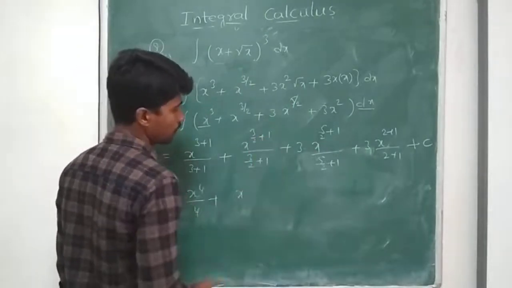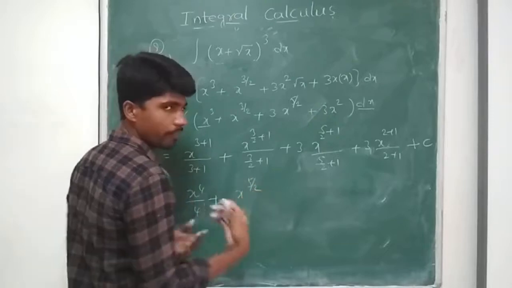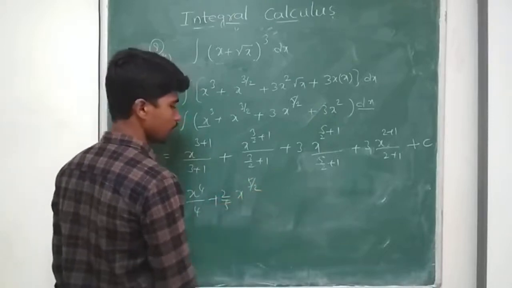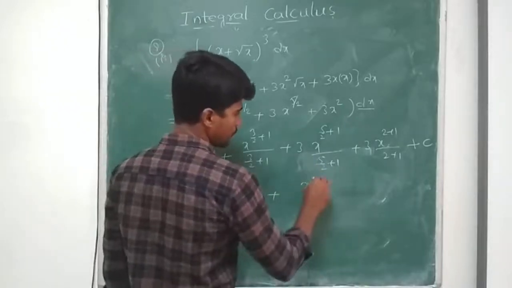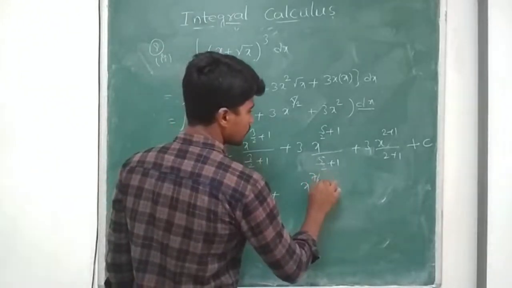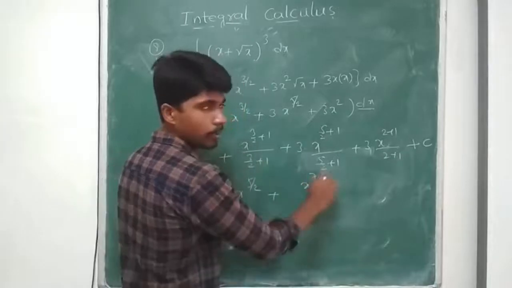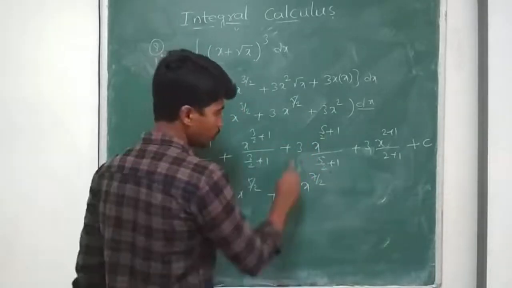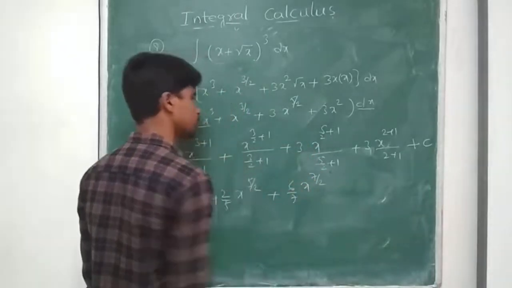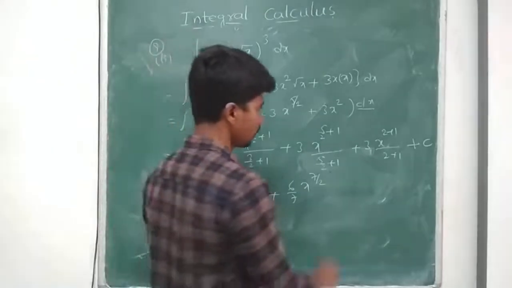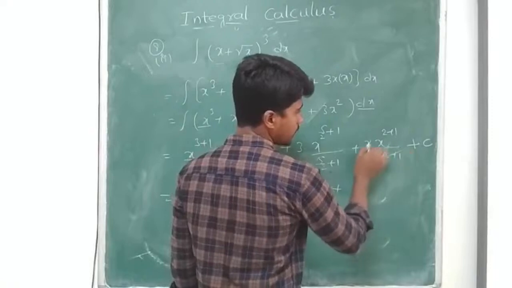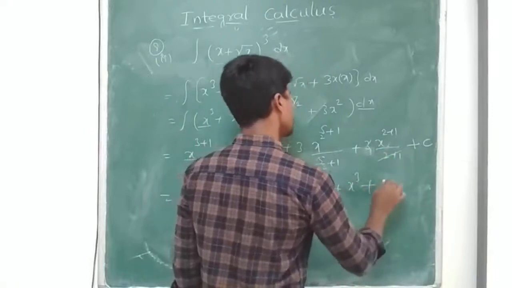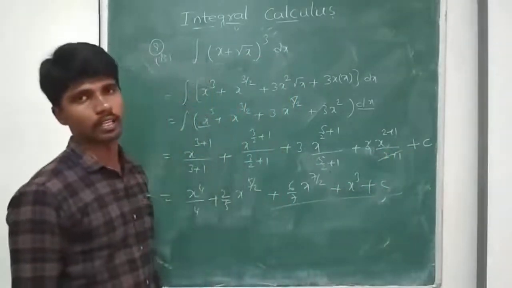Now the simplest form: x to the power of 4 by 4 plus x to the power of 5 by 2 by 5 by 2 becomes 2 by 5, plus x to the power of 7 by 2. I have here 3, denominator 7 by 2 becomes 2 by 7, 2 3s are 6, 6 by 7 into x to the power of 7 by 2, plus x cube, here 3 and 3 get cancelled, so we just have x cube plus some constant c.